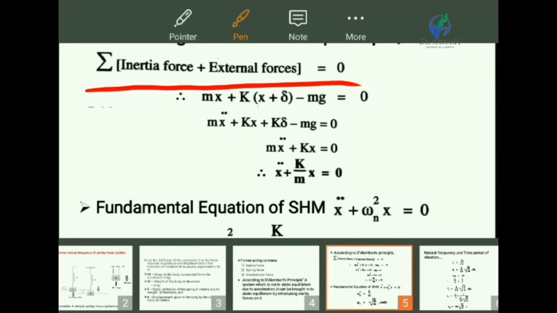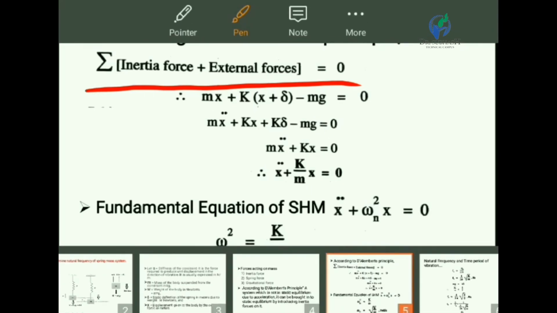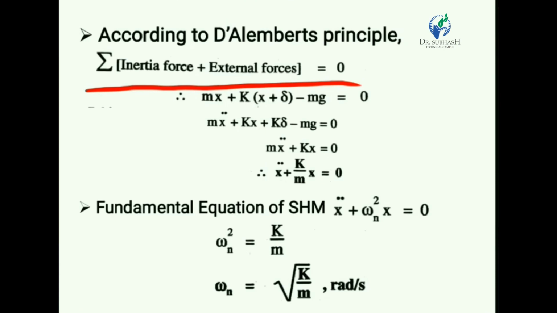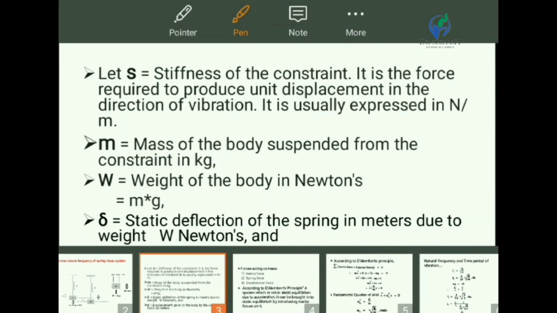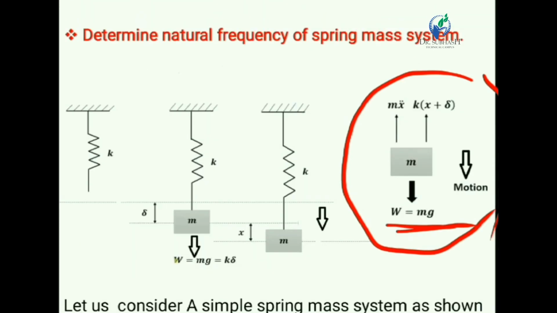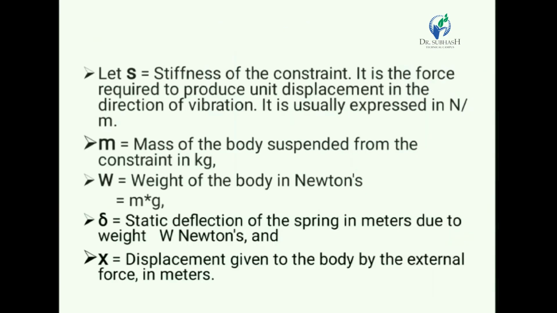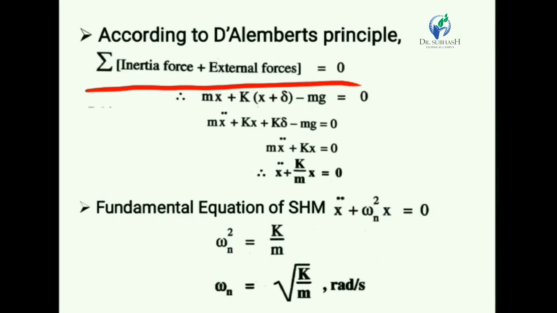Here x double dot is the acceleration of the mass, plus spring force. It is also acting in upward direction as shown in figure. So plus, we consider k into bracket x plus delta.